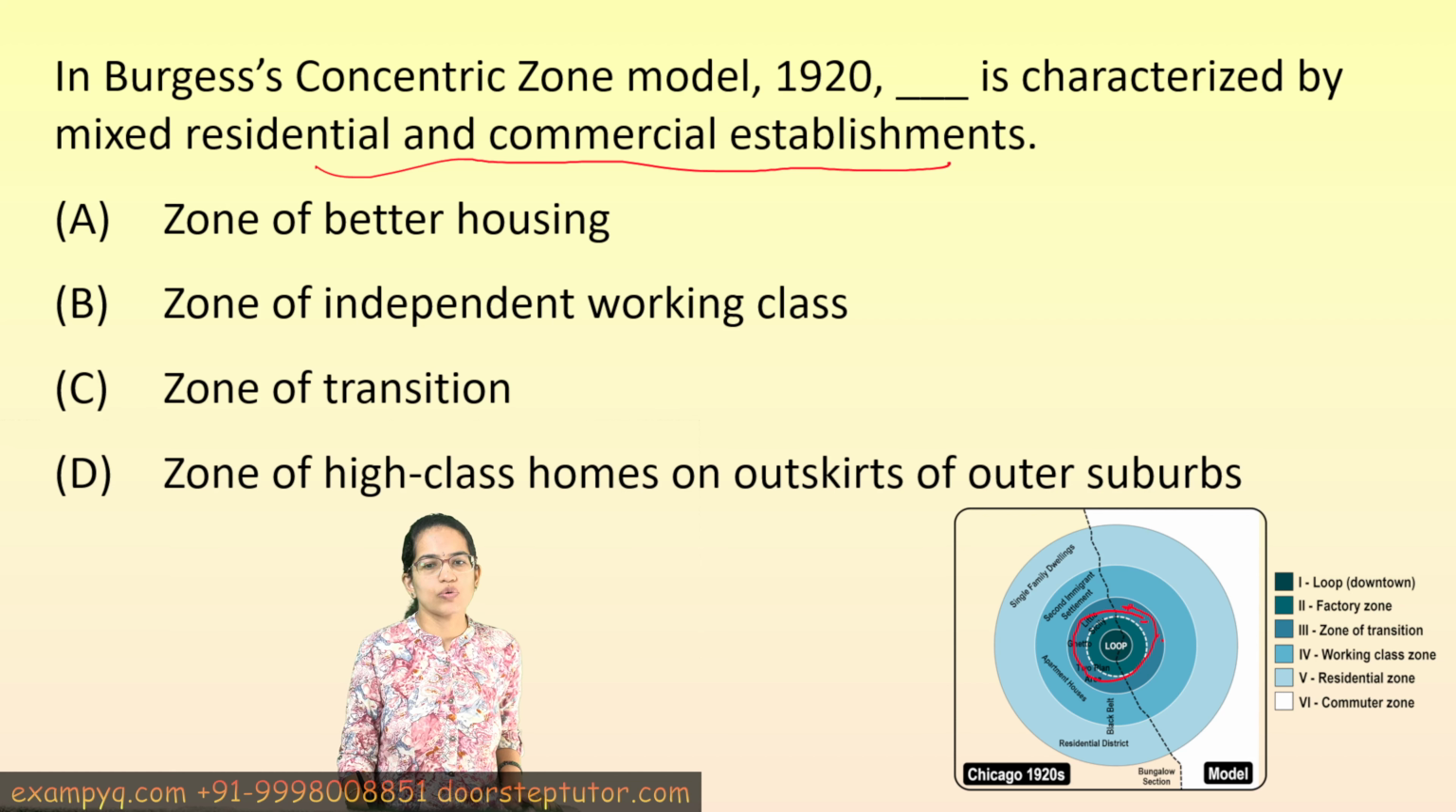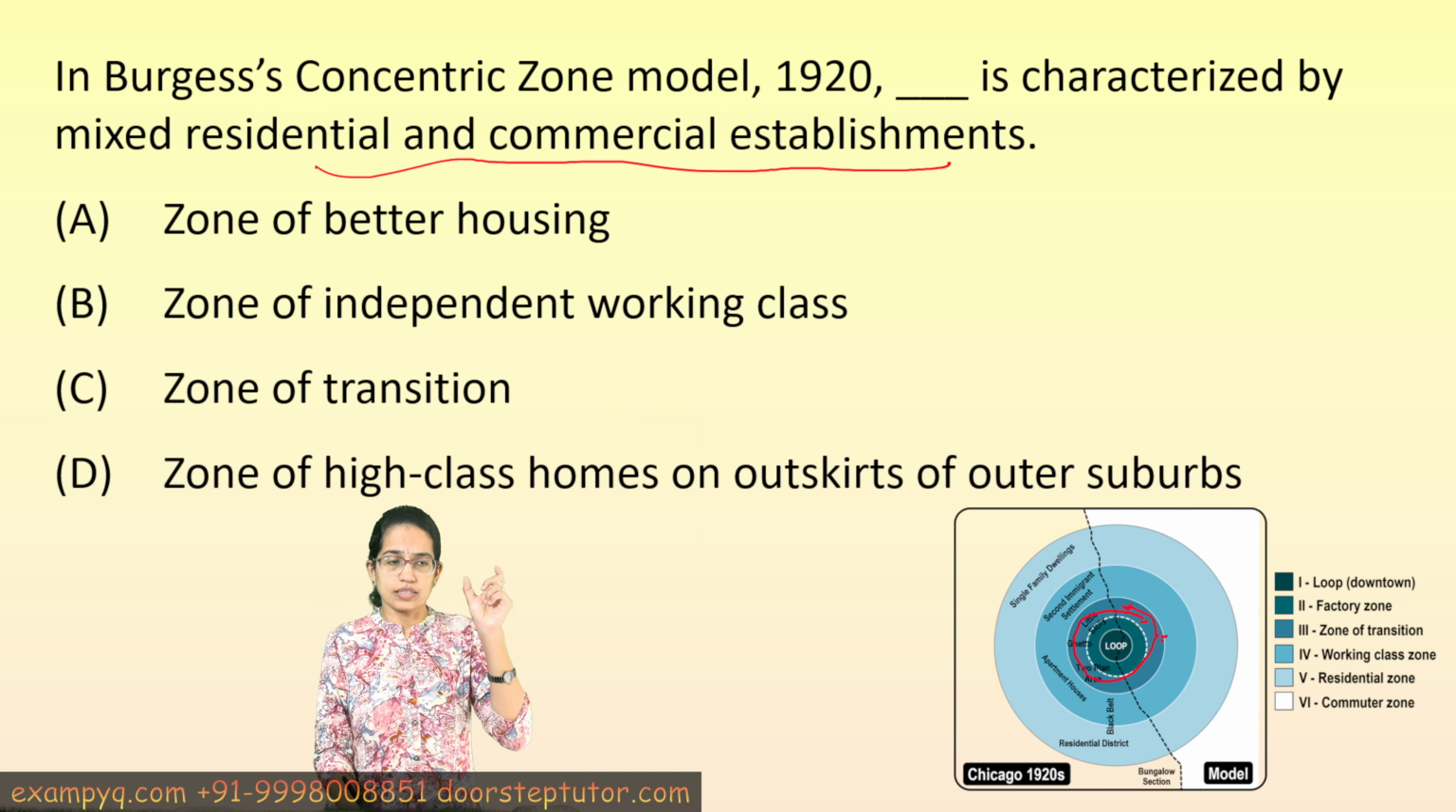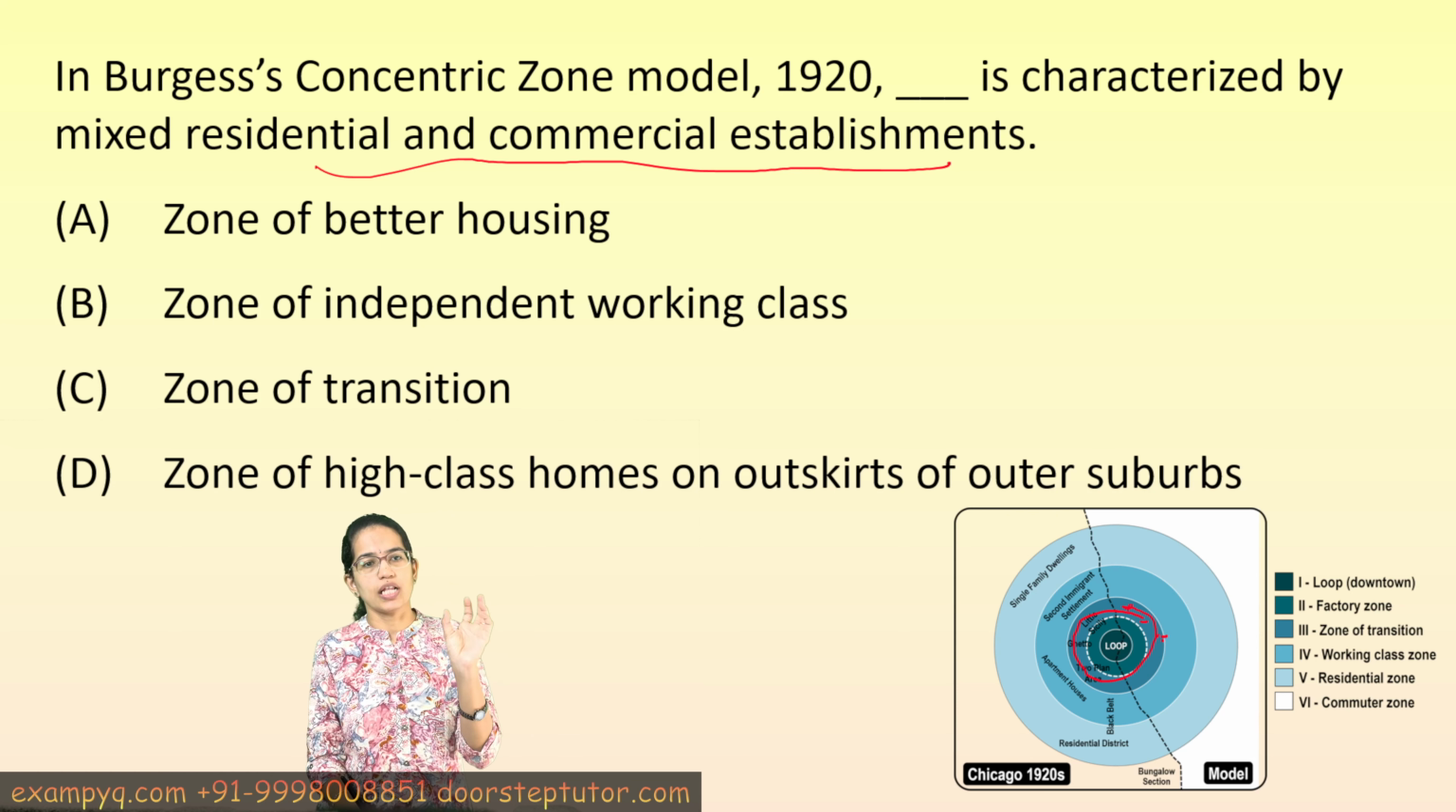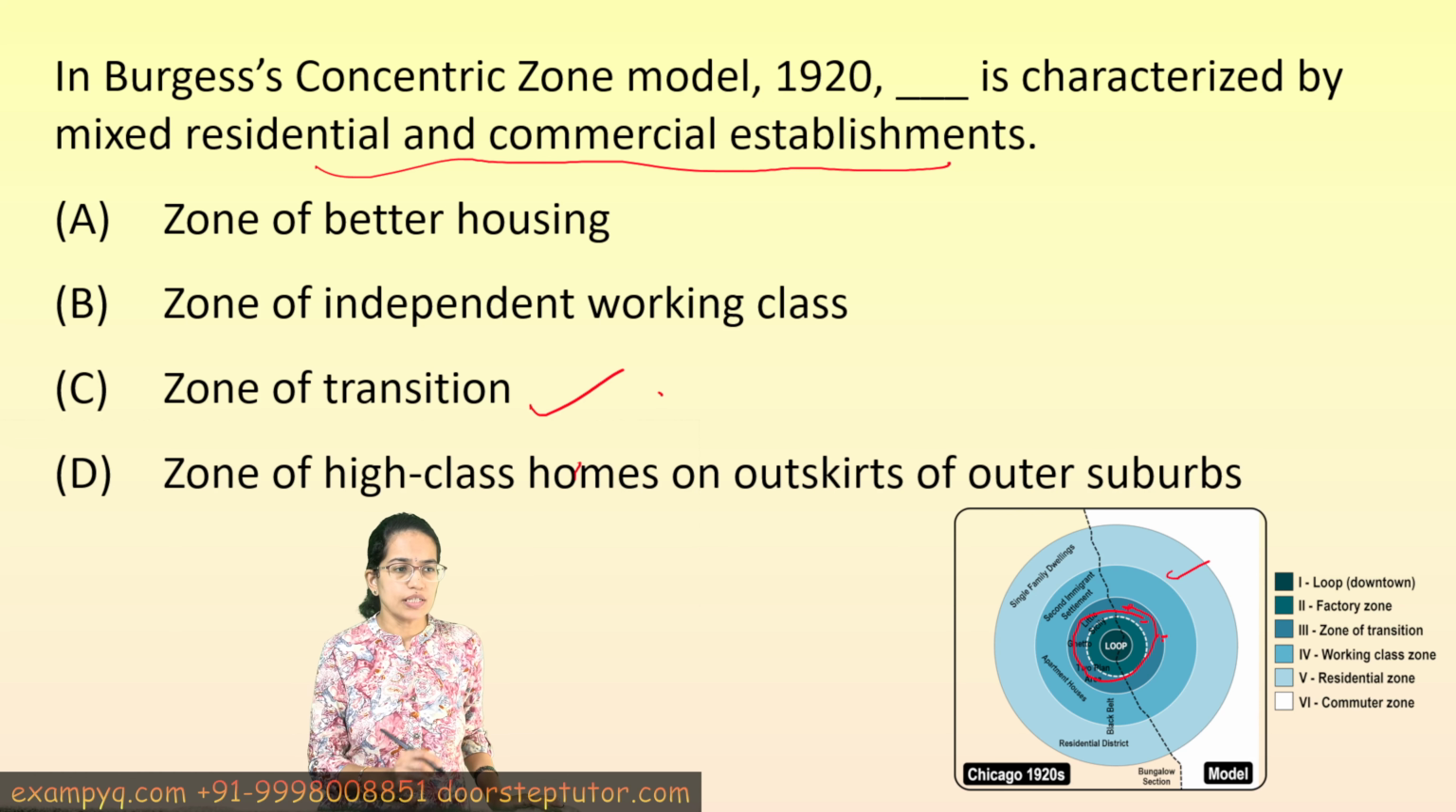So this is the zone where there is a mix of residential and commercial establishment, and then the outermost zone is exclusively a residential zone. So here C becomes the correct option.